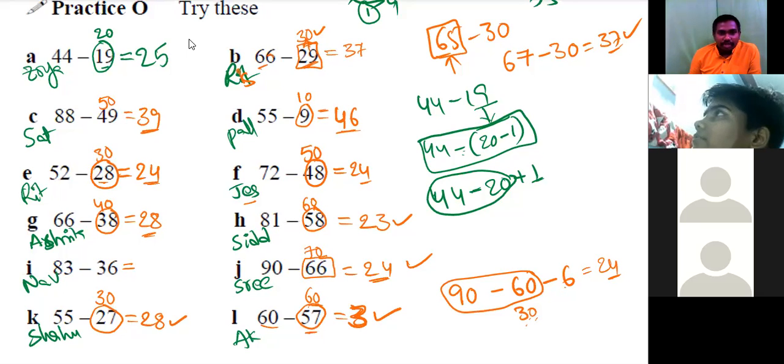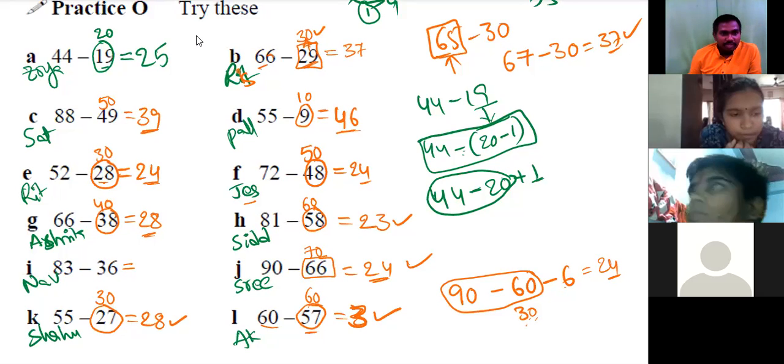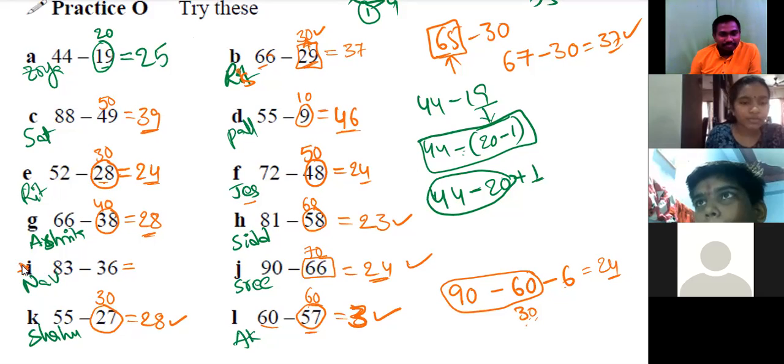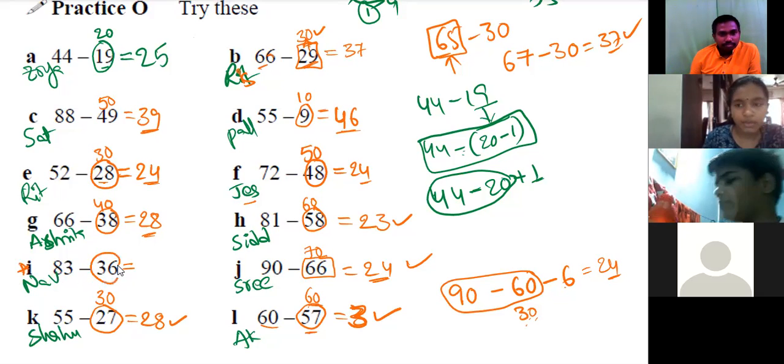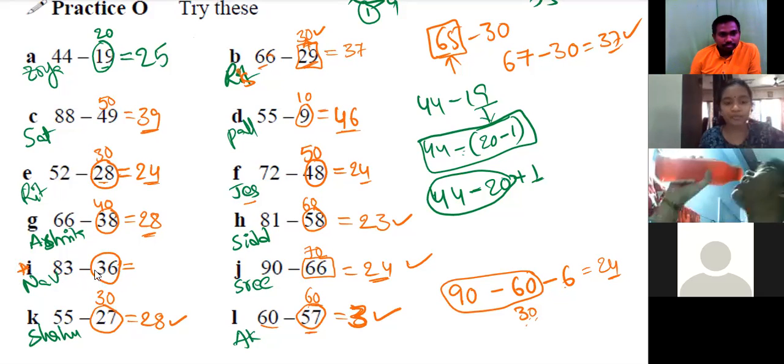Okay, Sankalana Vyavakalana Abhyam is with Navya. Yes, sir, I'm back, sir. So first we have to take 36 and round it to 40.